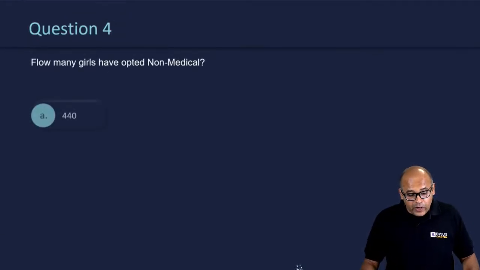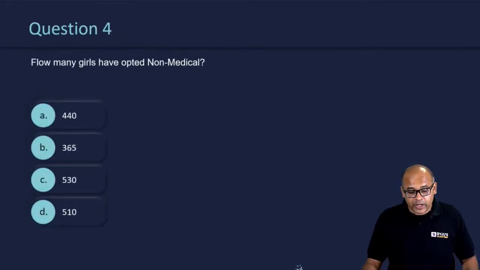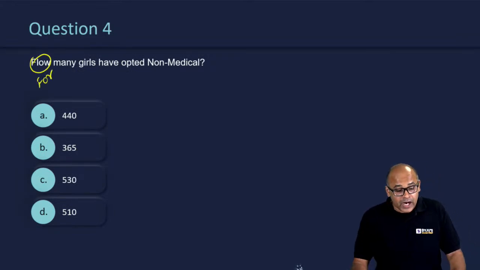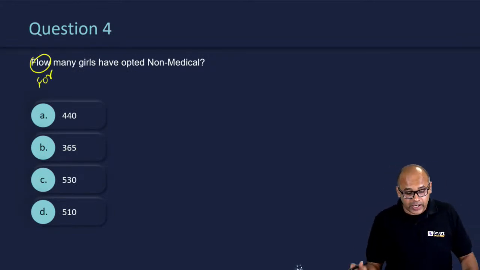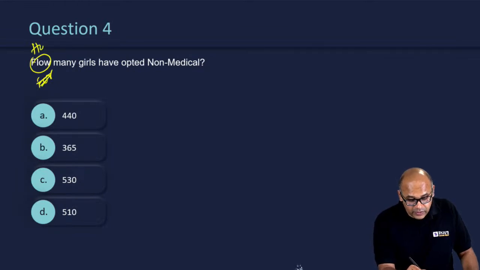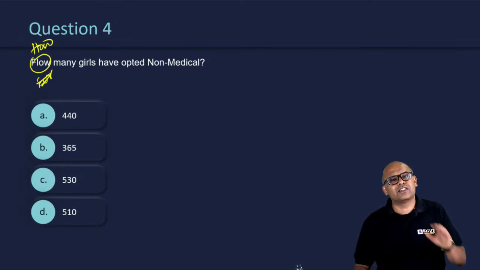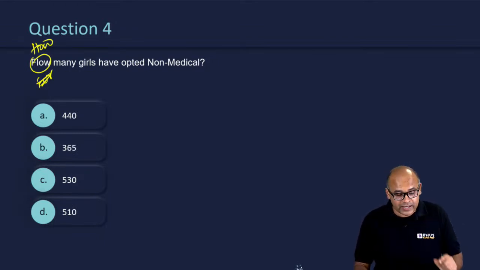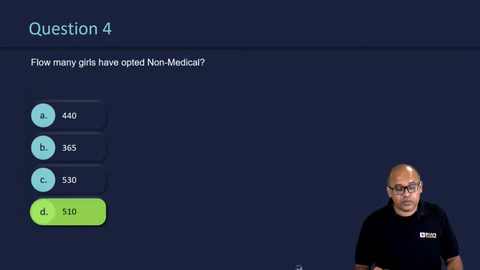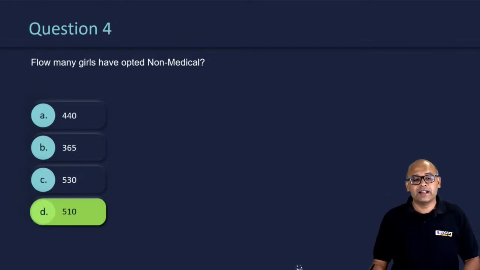Then you're looking at how many girls have opted for non-medical. This is a straight calculation you can do: 30% of 1700. It's a straightforward calculation. Within seconds, you'll get the answer. The correct answer happens to be option D, 510.